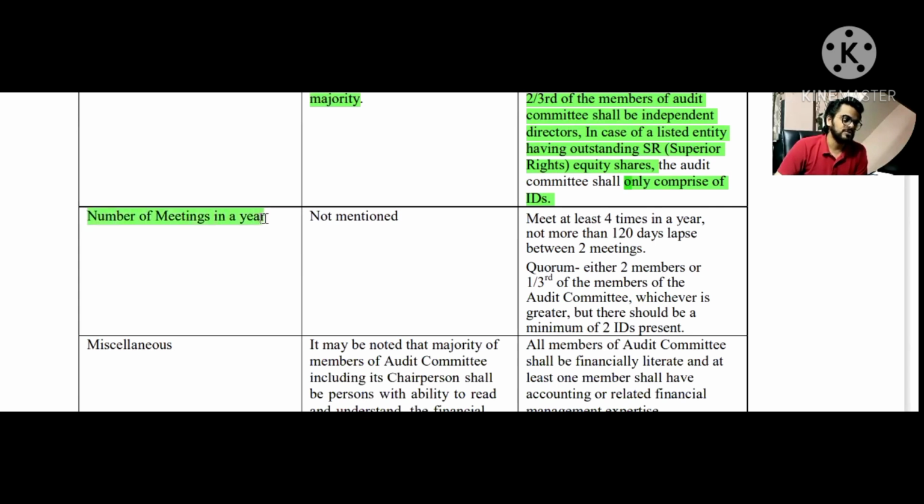So the number of meetings is also there. Section number 177 does not talk about it, but as per regulation number 18, it says meetings at least 4 times in a year with not more than 120 days lapse between two meetings. So even after one meeting, you will have to have a second meeting, but the gap between the two meetings cannot be more than 120 days. All right. And it also talks about the quorum. It says that at least two members of the audit committee or one-third of the number of members, whichever is greater, shall have to be present throughout the meeting, plus two independent directors shall have to be there as well. So it talks about the quorum of the audit committee meeting.